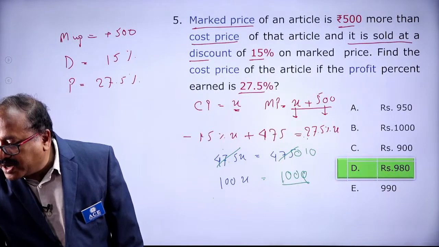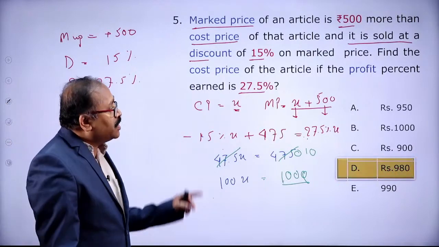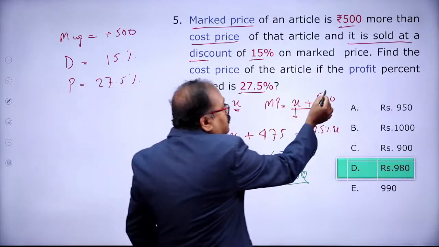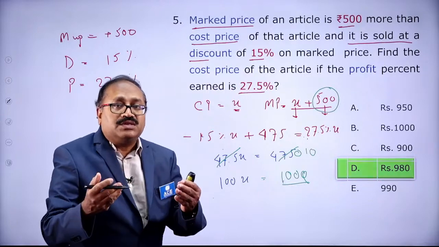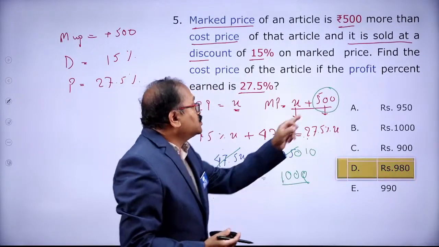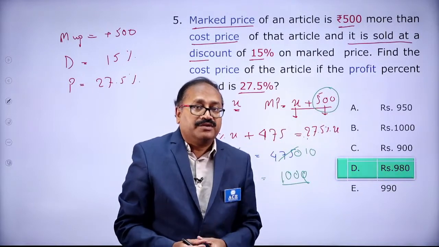Sir, can we assume 100 instead of x? Yes, sir, you can assume 100 in place of x. But notice that the discount is given in value, not percentage. Had the discount been given in percentage, you could take 100.